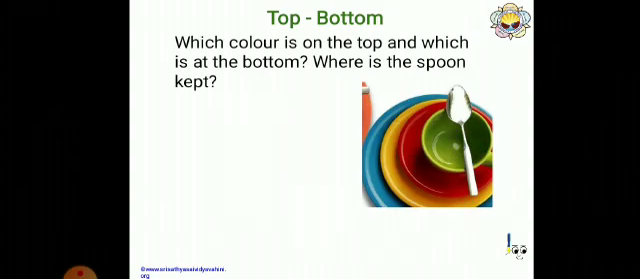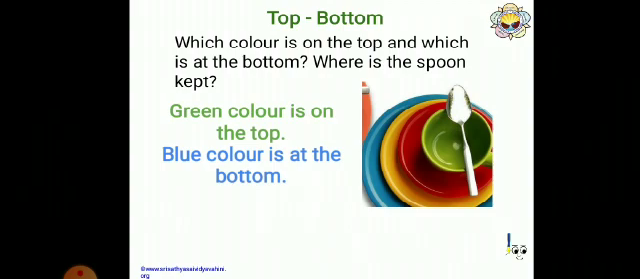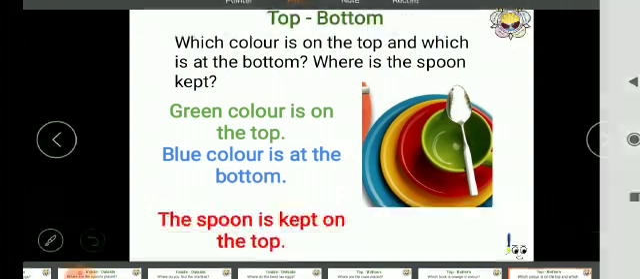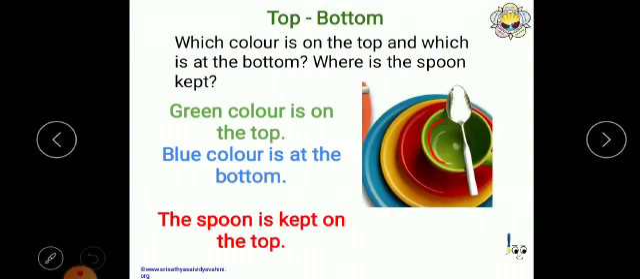Observe this picture. Which color is on the top and which color is at the bottom, and where are the spoons kept? Now we are having three questions. I will tell again, which color is on the top and which is at the bottom, and where is the spoon kept? The green color is on the top, the blue color is at the bottom, the spoon is kept on the top. See here, green is on the top, blue is kept at the bottom, the spoon is kept on the top.